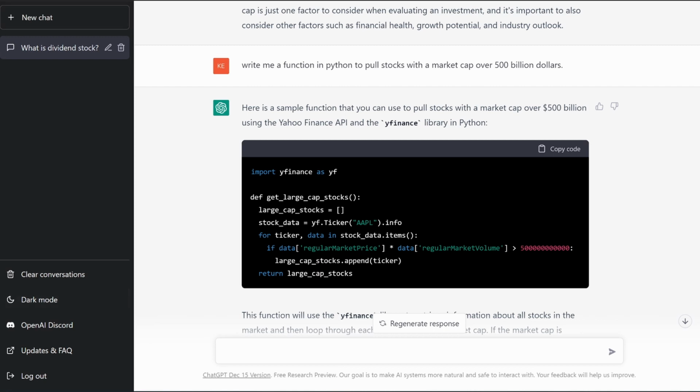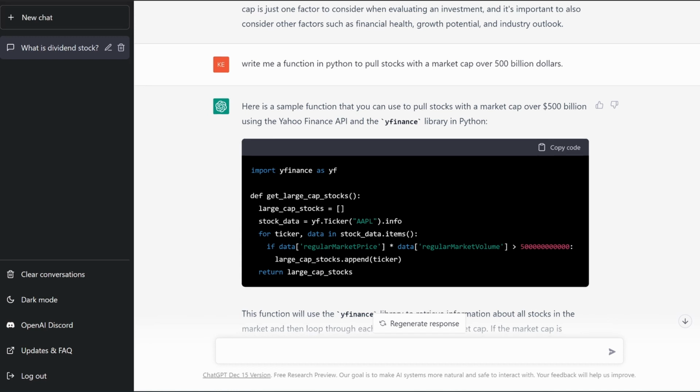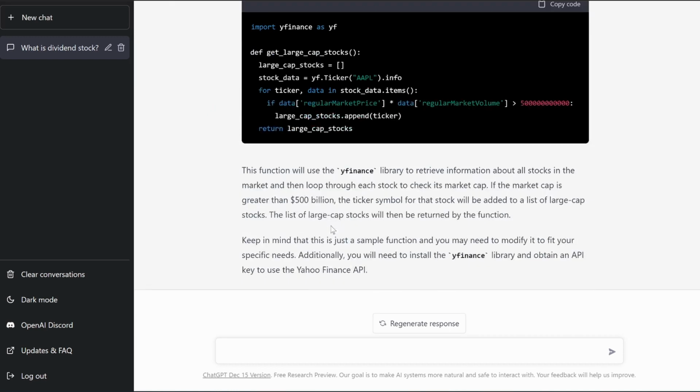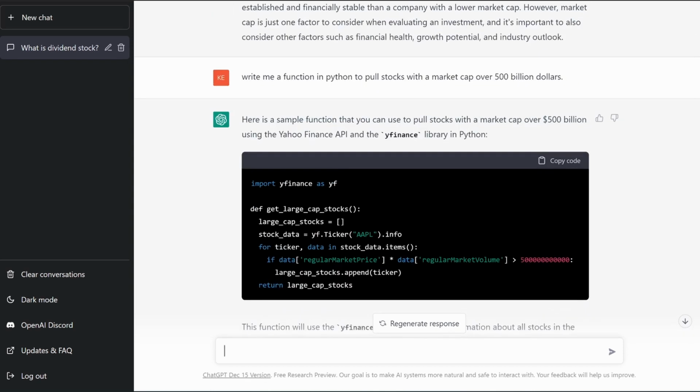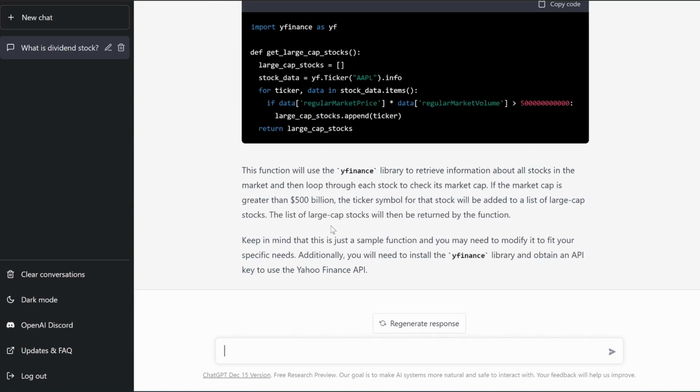I would have had no clue how to write this, but now I have this function. I could put this function into Python and utilize it. And I think it goes so much further than just, say, investing. If you're into investing, you're probably into making money. Maybe you have a business. I like money. I like numbers, finance, all of that.